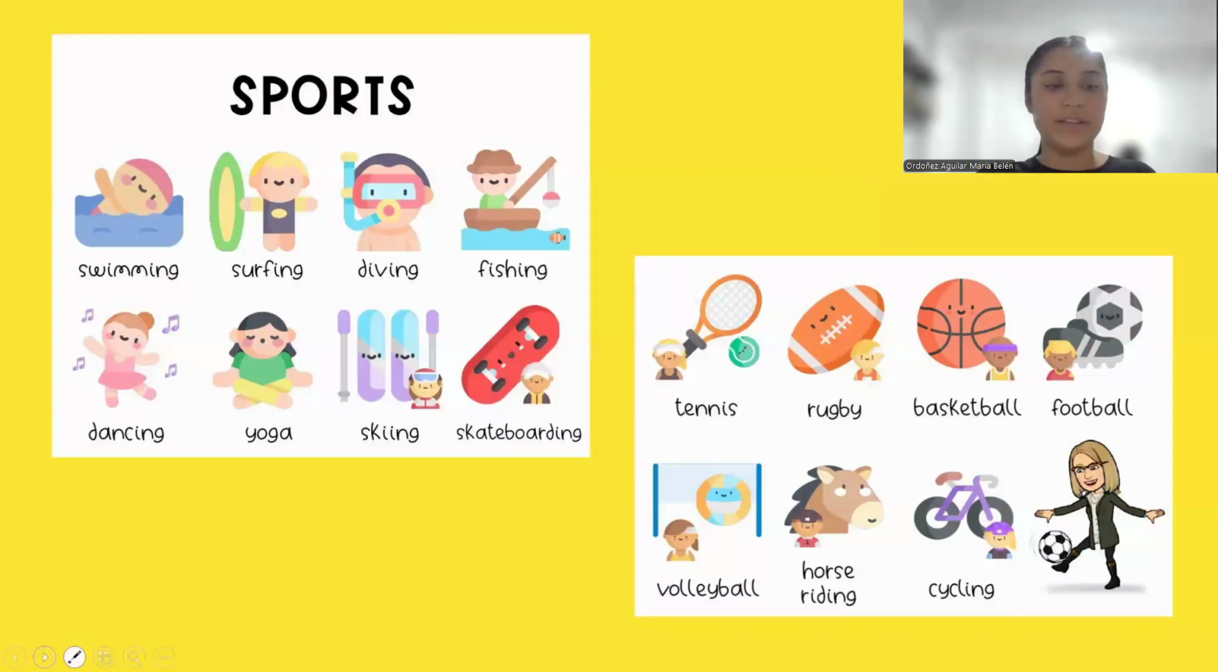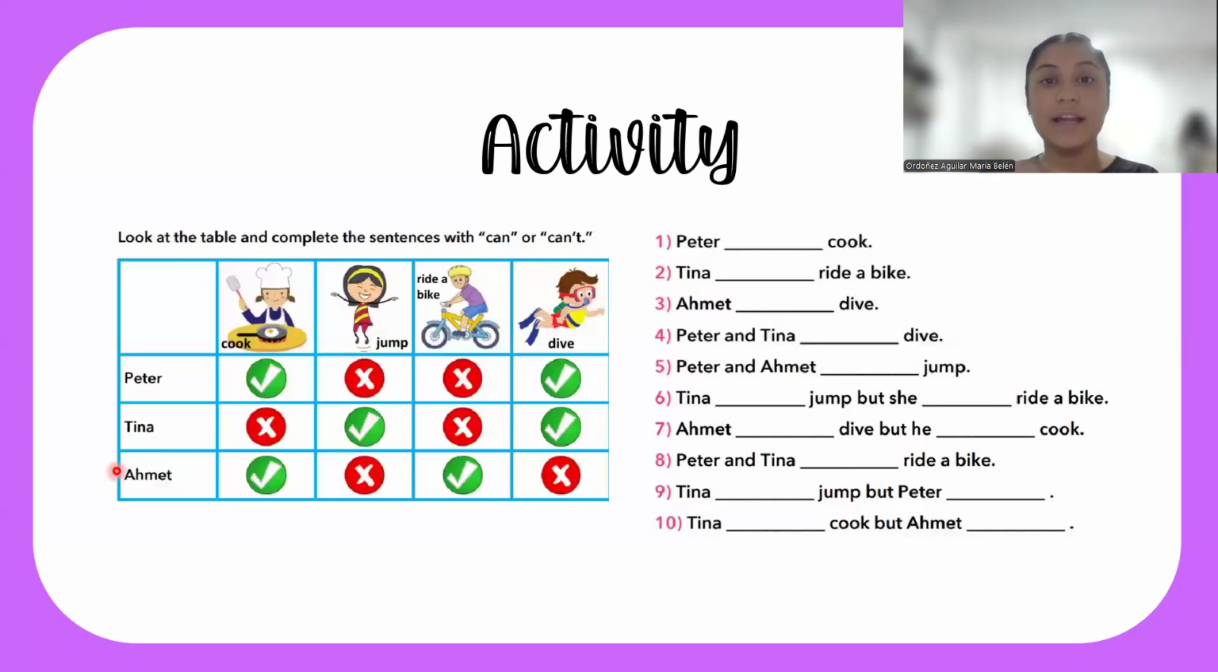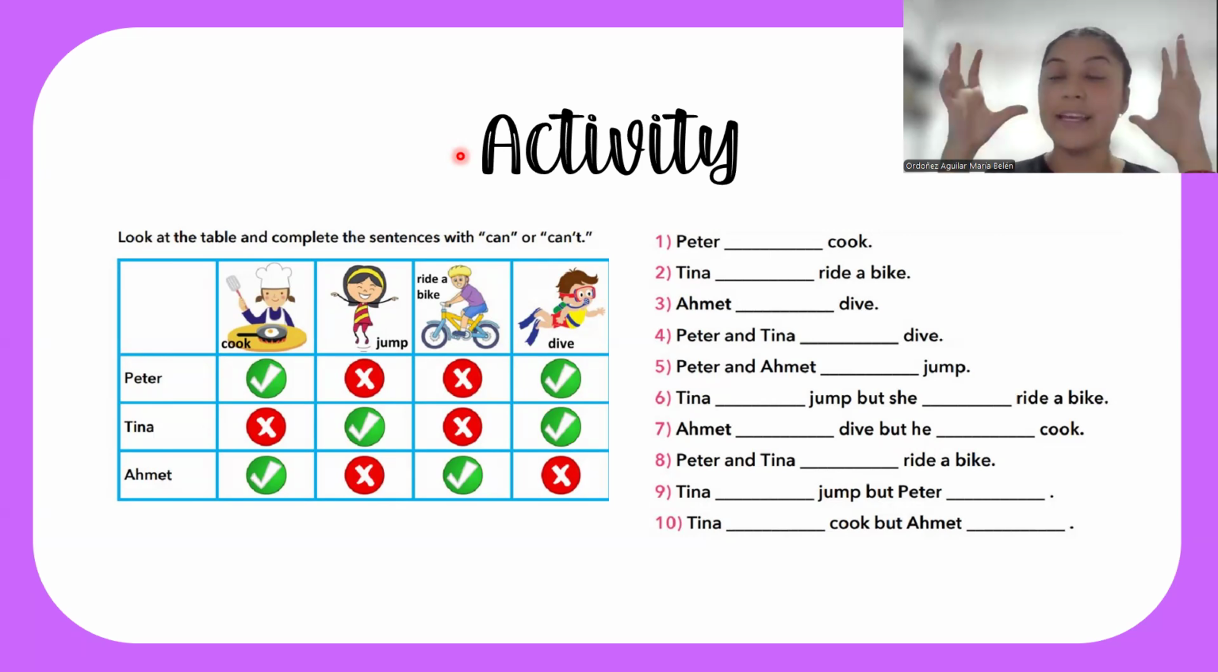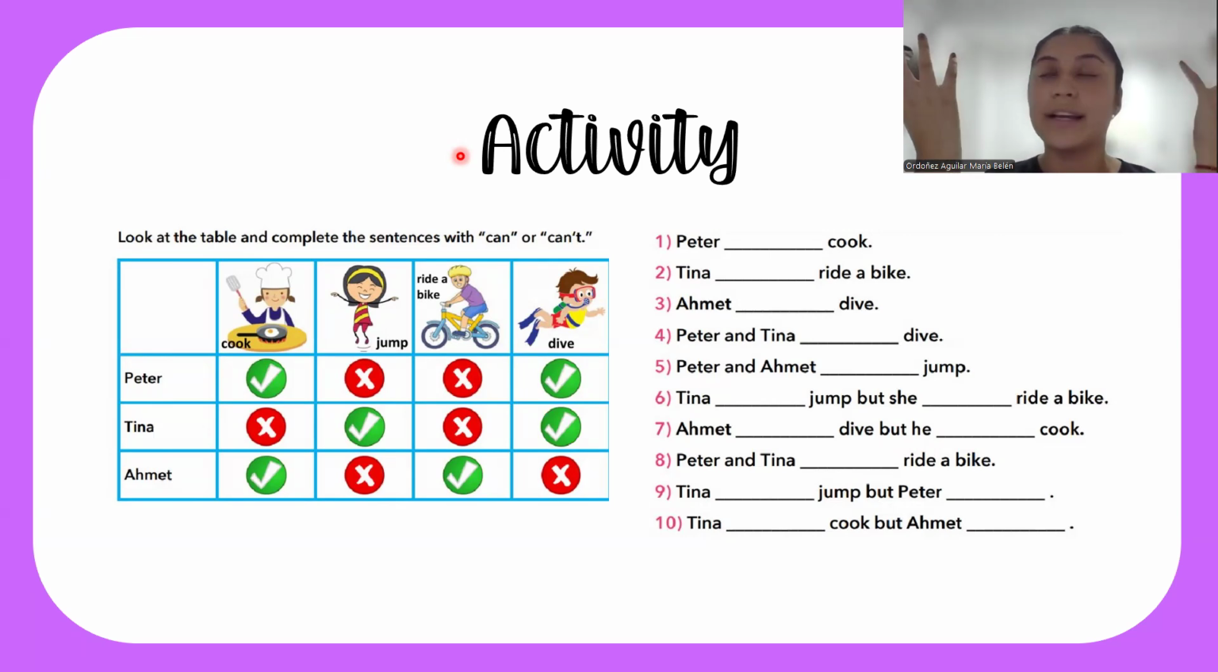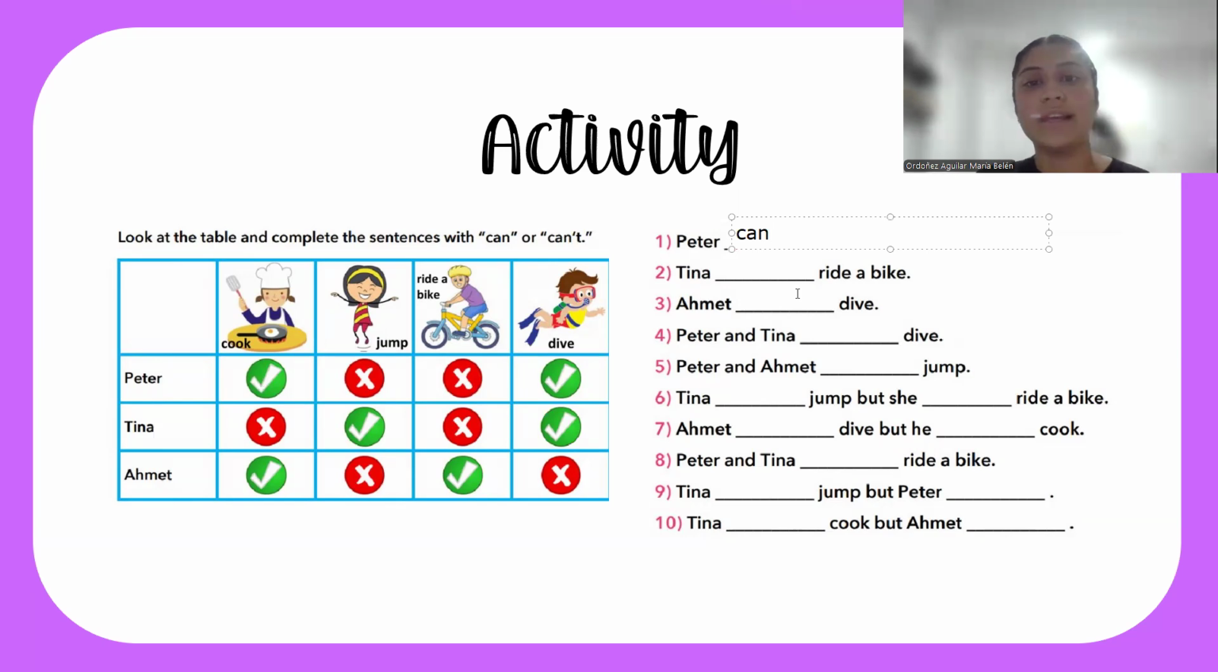Okay, and now we continue with the exercise. This is the activity. We have a chart that in this case is divided into three people, Peter, Tina, and Almond. They talk about the activities that they can do and the activities that they can't do. And we need to complete these sentences. For example, the first one says, Peter cook. If we go to our chart, Peter can cook. For this reason, we complete with the auxiliary can.